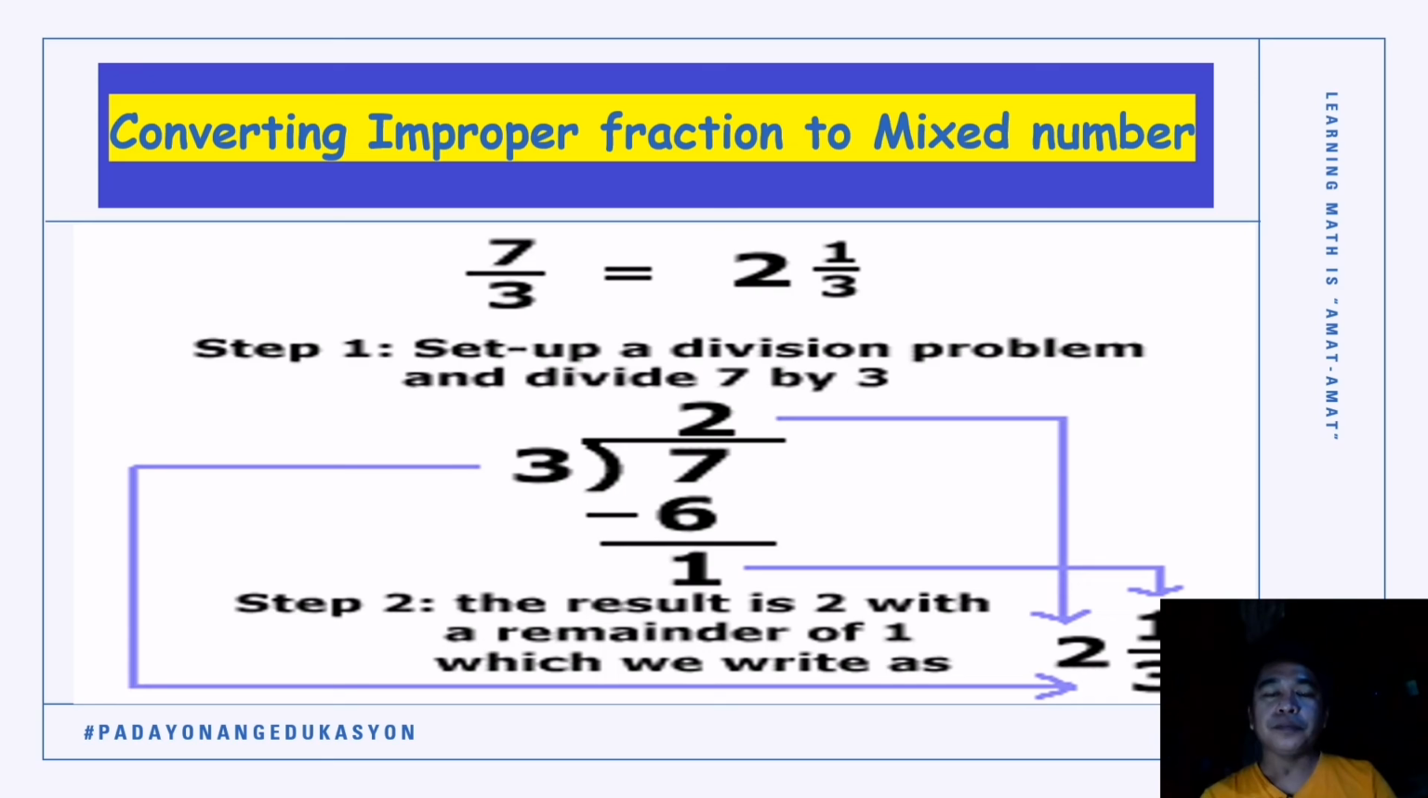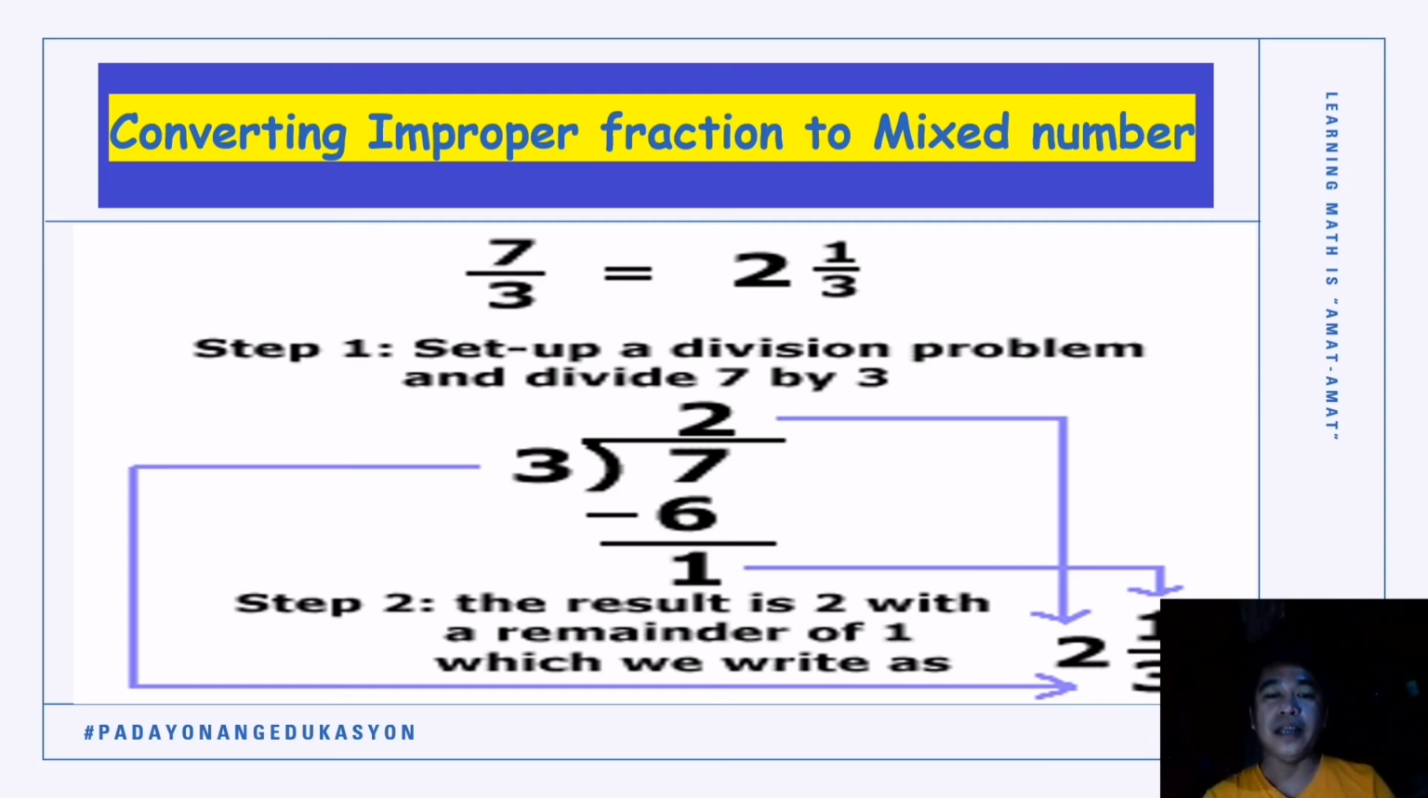So, ang aton nga answer, ang aton nga quotient, that will be your whole number. The result is 2 with a remainder of 1. Therefore, we write it as, ang 2 nga quotient naton is our whole number. Ang aton nga remainder, that will be our numerator. And just simply copy again our denominator.